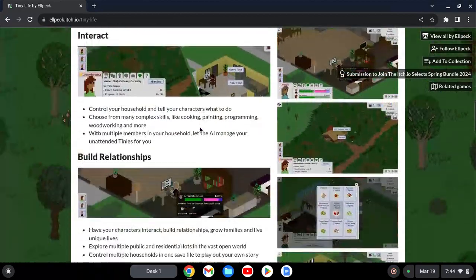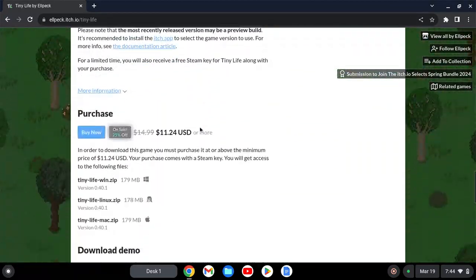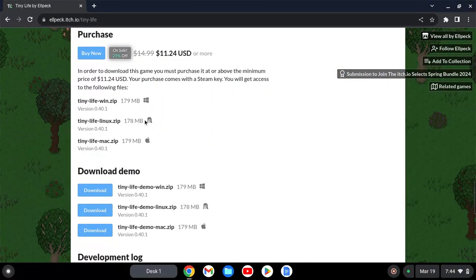Scroll down until you find this. Hit download on the Linux.